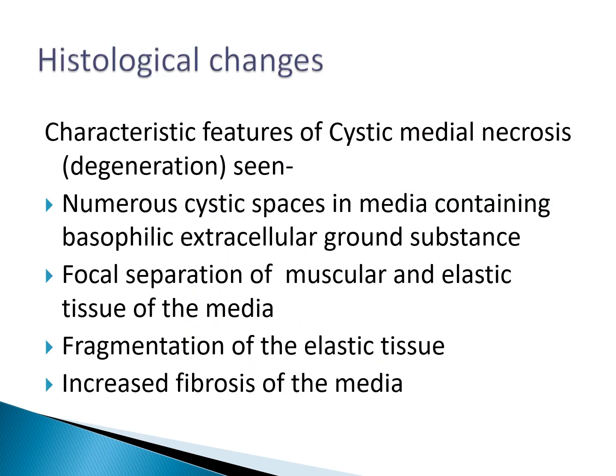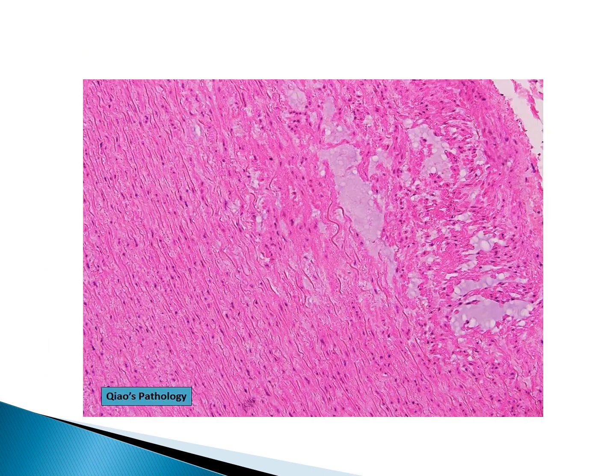Histological changes, if we see, we'll see this in this diagram. So here you can see that the changes we see are known as cystic medial necrosis. That is a type of degeneration.